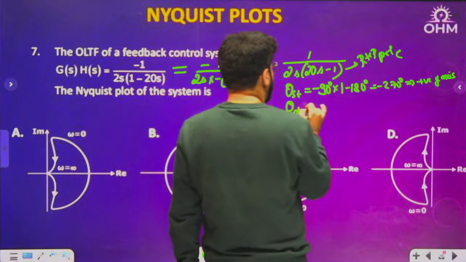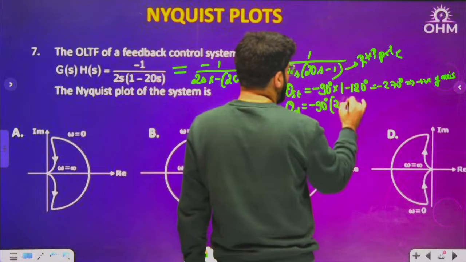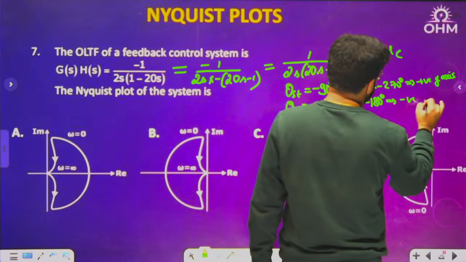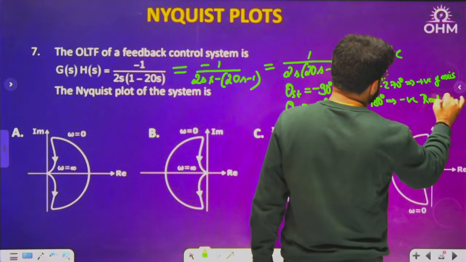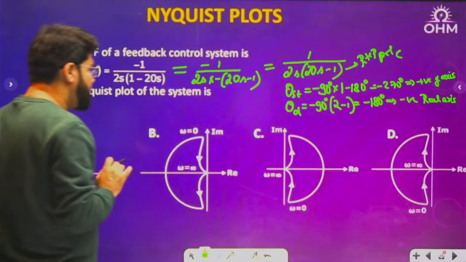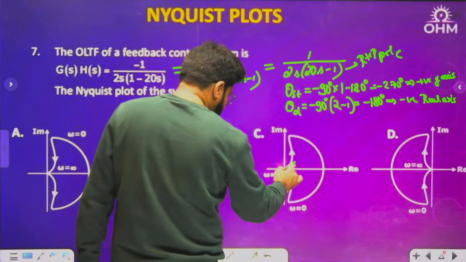Positive y. Then the ending angle is minus 90 degrees into P minus Z. Total poles are 2 and there are no zeros. So the ending angle has to be minus 180 degrees. Minus 180 means the negative real axis, the negative x axis. So you see, ending means infinity along the negative real axis. So definitely this is wrong, because this is the positive real axis.